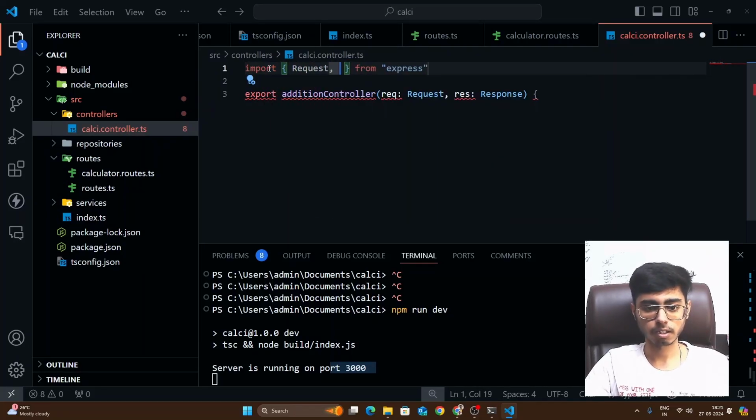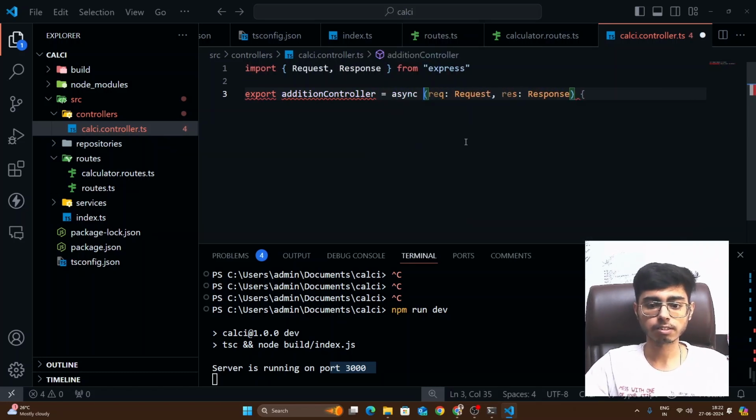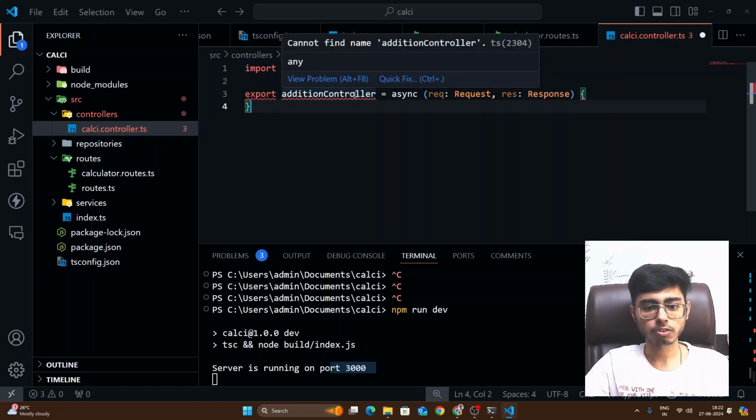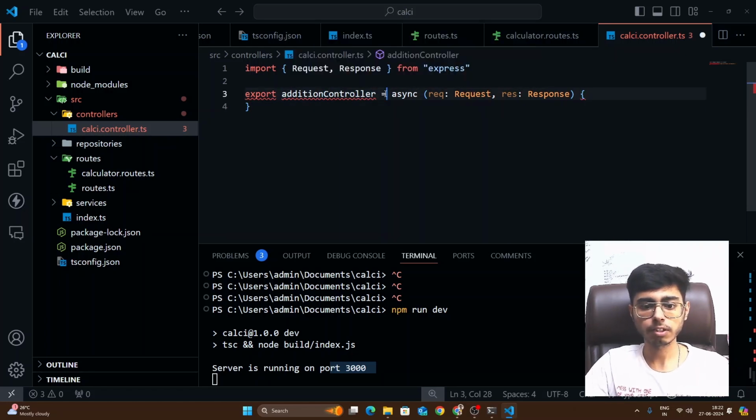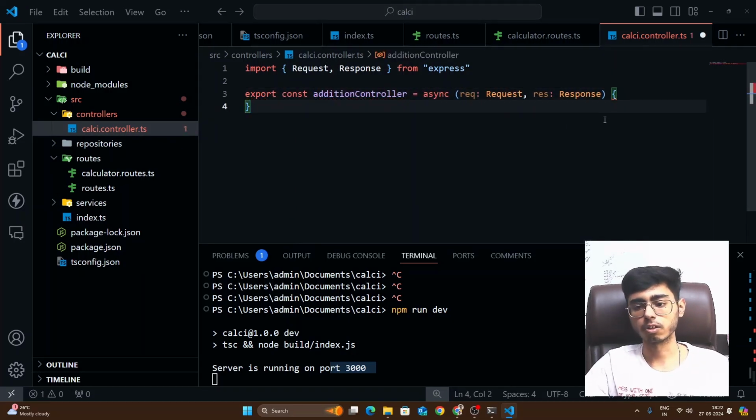Okay, and yeah, export addition controller. Okay, yeah, export constant. Yes, this is all good.